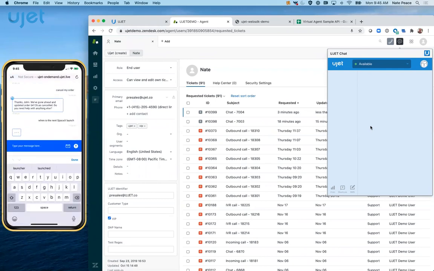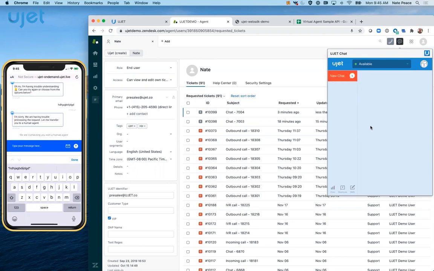Now, the virtual agent might try to understand. It's going to say, okay, I had trouble understanding. Can you maybe choose from one of these options below? But to go through this escalation, I'm just going to type in some gibberish. And we're going to put that in. And what the virtual agent's now going to do is connect me with an appropriately skilled agent.